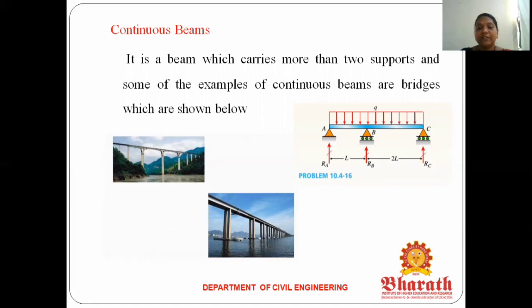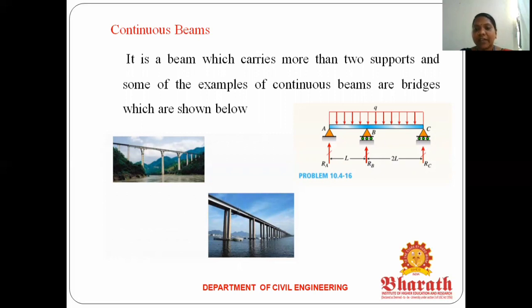So you can see that first image, all the bridges are called continuous beams. So what is the definition of a continuous beam? A beam with two or more supports is called a continuous beam. Like a simply supported beam, which has support at both ends. For a continuous beam, there are two or more supports providing continuity. That is called a continuous beam.